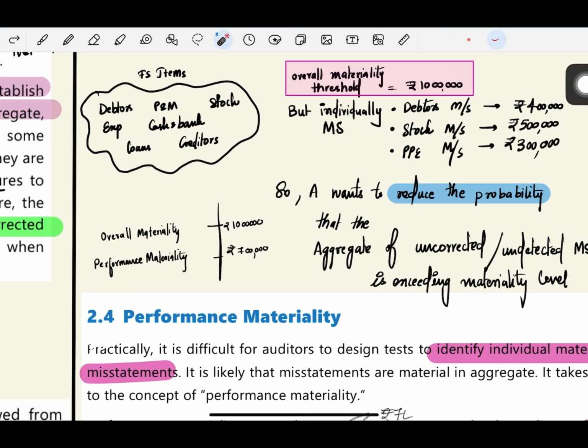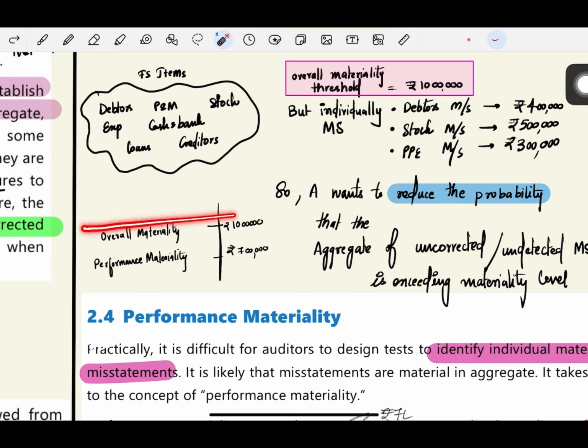Like that, there are many items in the financial statements. When you look at each one of them, you will think that it is immaterial. But when you total all of them, you will understand that it is exceeding the overall threshold limit. By the time the auditor has realized this, the damage has already been done. So what the auditor will do is set a lower level.